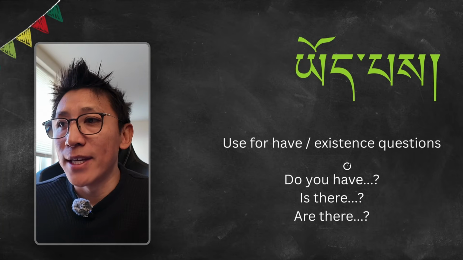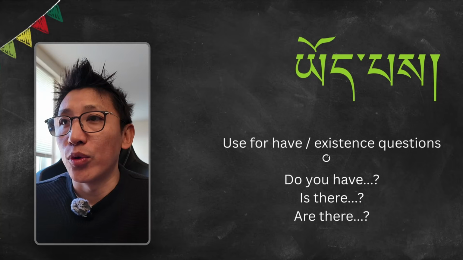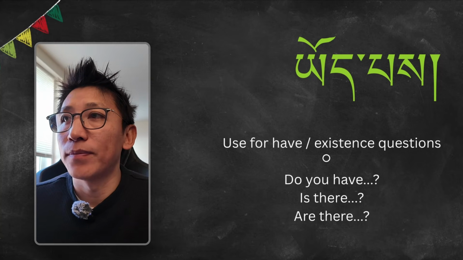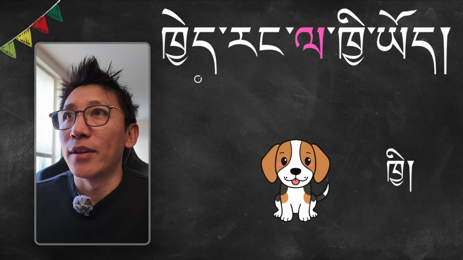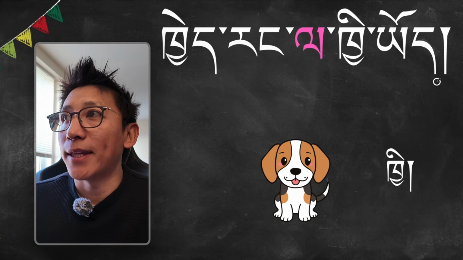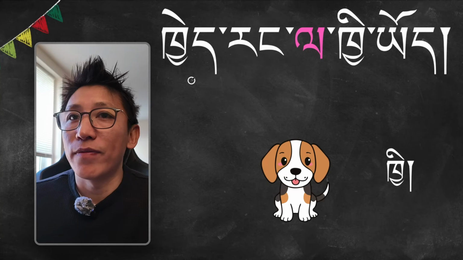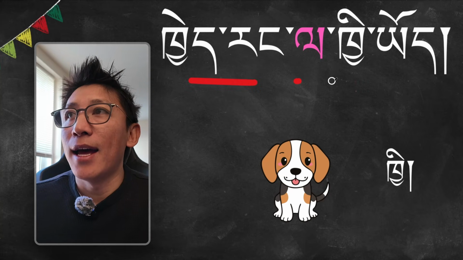So do you have, is there? In this kind of question, you use yu be. For example, we say have a dog. How do we use this in a question? We add the pasa pe at the end. So that is the question: do you have a dog? Let's read. Kirang la ki yu be.